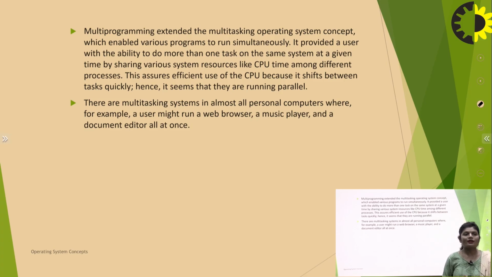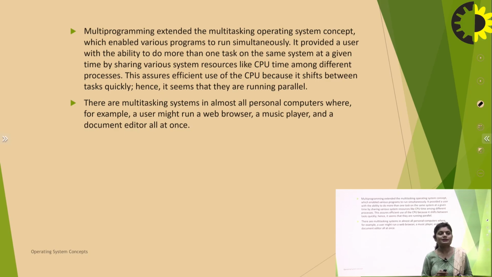This assures efficient use of the CPU because it shifts between tasks quickly, from one task to the second task, to the third task. Hence it looks like all programs are running in parallel, but behind the scenes the CPU switches from one job to the second job to the third job in very little time.